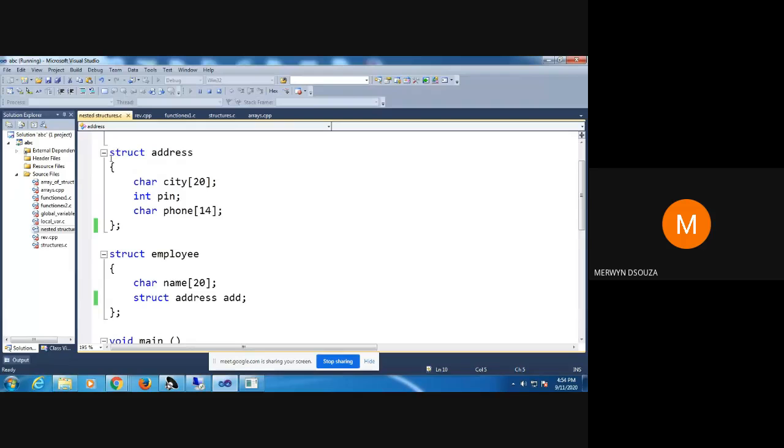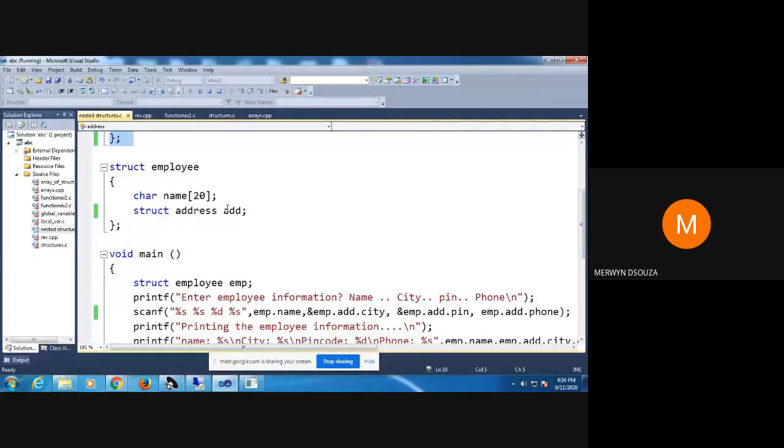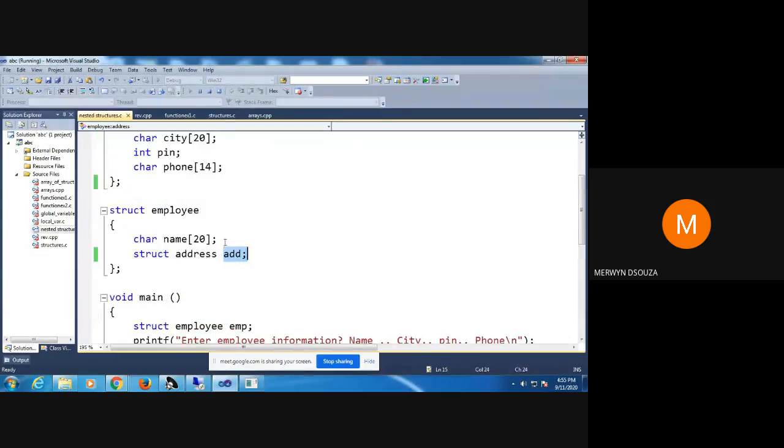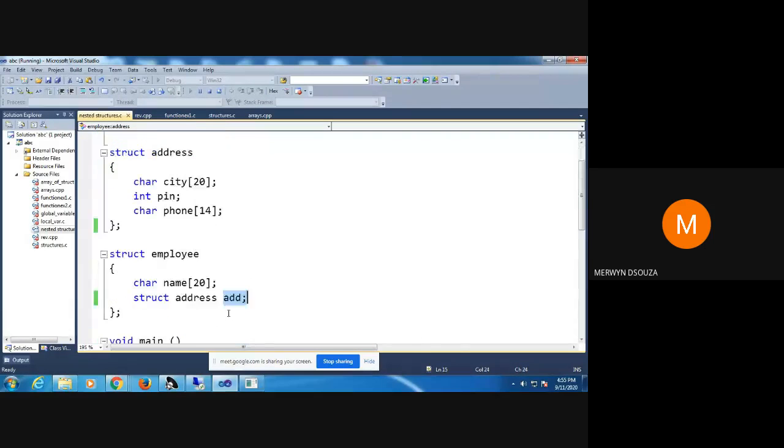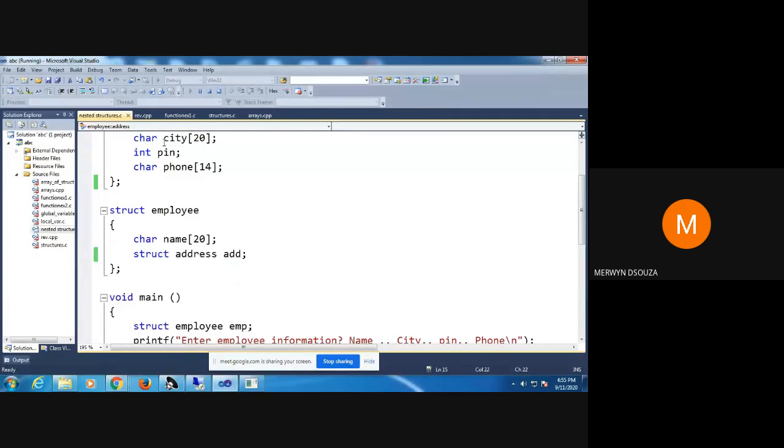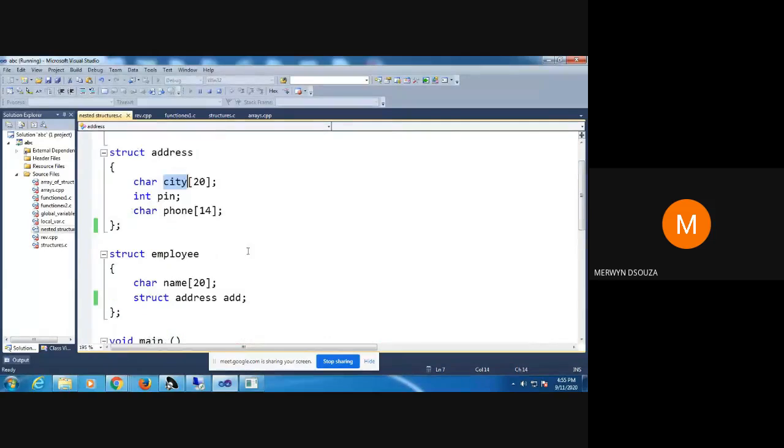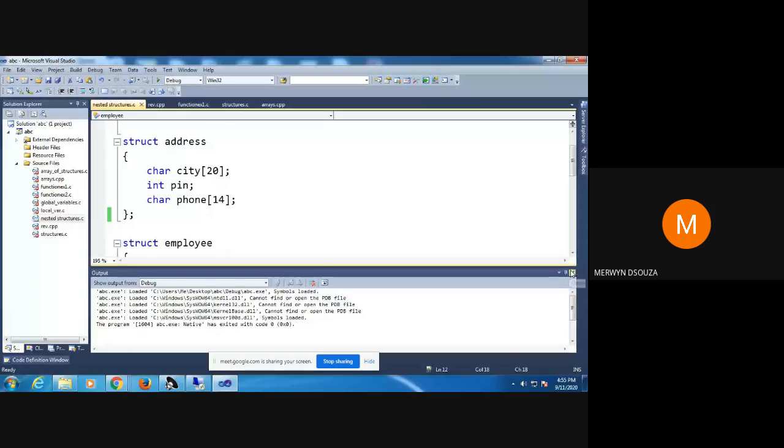So instead of declaring one more variable, I can always make use of this. So I will say take this variable of this structure emp, that is this dot this. This is a variable of this, so emp dot add dot the member here. Okay, so that is the way you can access nested structures.